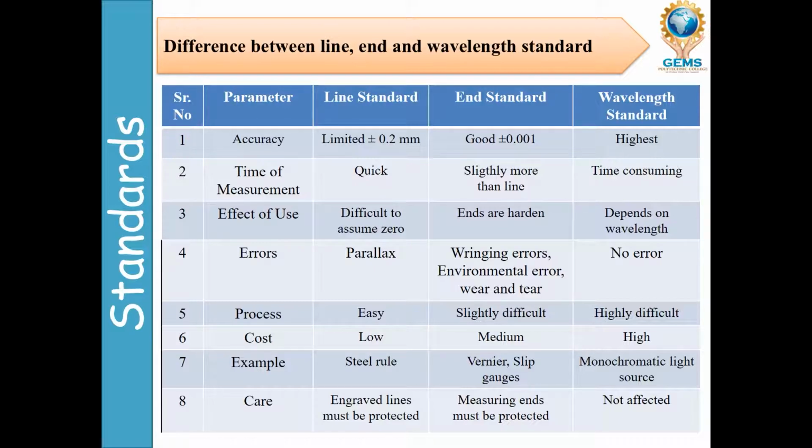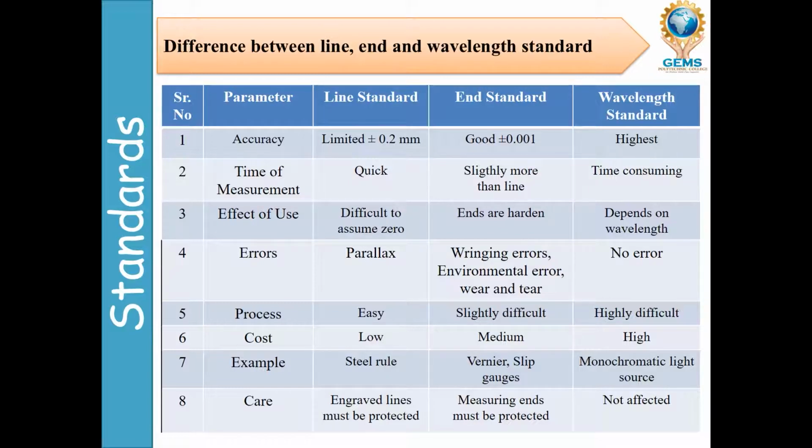In end standard, what are the errors? Ringing errors will come, environmental error, wear and tear; all of these can come in end standard. But in wavelength standard there is no error, that's why the accuracy is high.